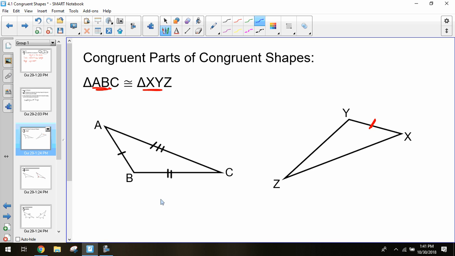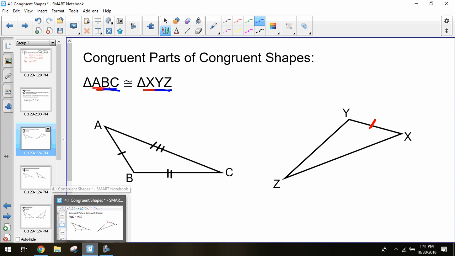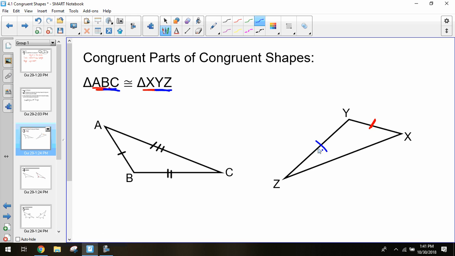So AB is corresponding to XY, and BC is corresponding to YZ. BC has two hashes, that means YZ has two hashes. And the last one, AC and XZ both have the same outside marks. Those would then also be corresponding. So we can use these congruent statements to help us determine which sides are equal to each other, and that can help us solve problems that we'll see a couple examples of in the future. But it doesn't just work for lines.